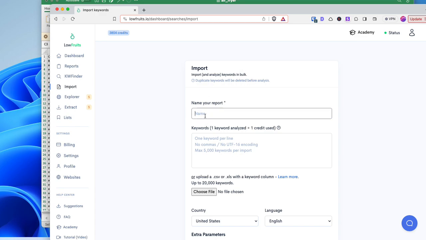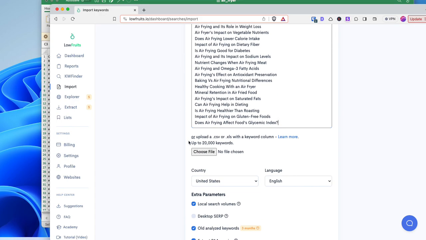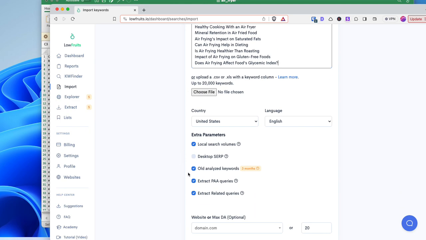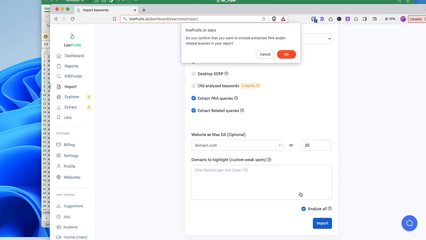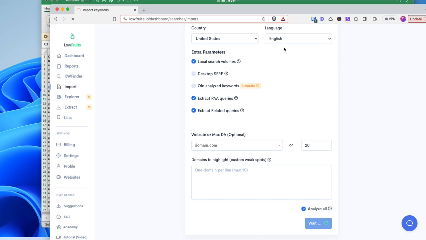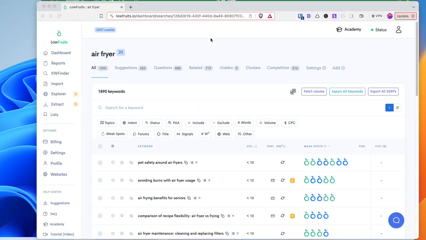I'm in the import section. We're going to name this air fryer, and we're going to go ahead and dump them all in here and uncheck that guy, and we're going to analyze all. Okay. I'll be right back. Okay, that only took a few seconds.